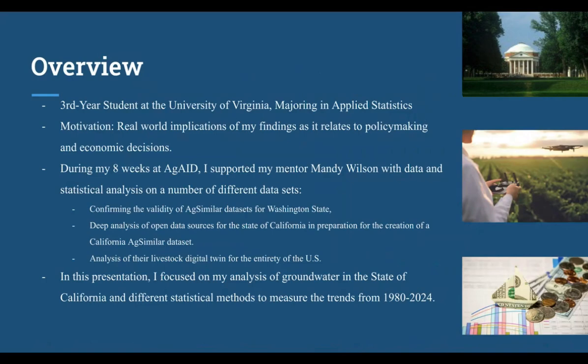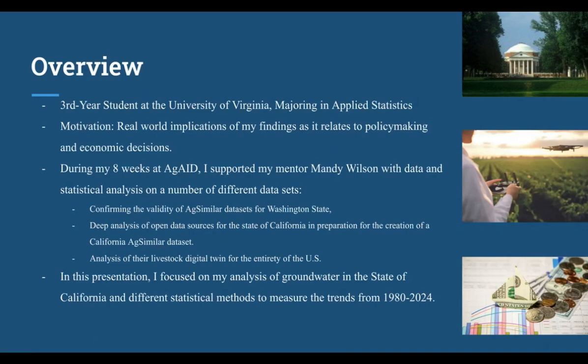During my 8 weeks at Agate, I supported my mentor Mandy Wilson with data and statistical analysis on a number of different data sets, including the validity of ag-similar data sets in Washington State, a deep analysis of open data sources for the state of California, her preparation for creating a California ag similar data set, and also the analysis of their livestock digital twin for the entirety of the United States.